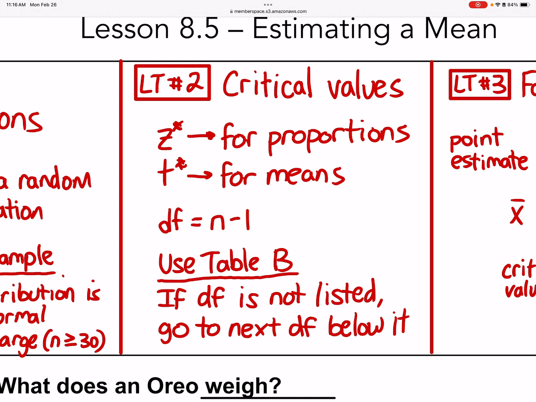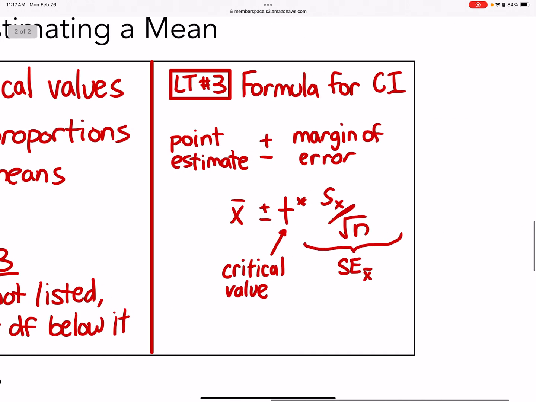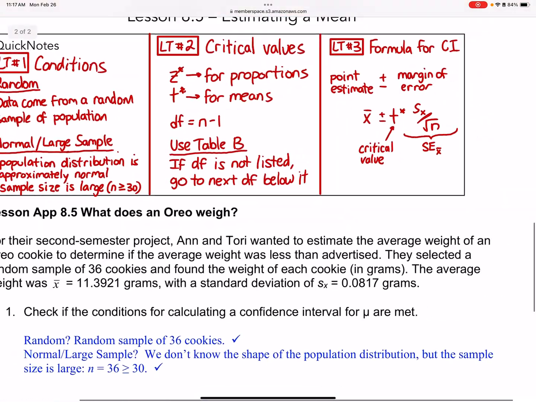If you use the table, which I'll show you how to use, you use degrees of freedom. If it's not listed, you just go to the one below it, because a smaller sample is more conservative. On the table, you'll see that it's not all listed. And here, the formula for the confidence interval is just the point estimate, which is your mean, plus or minus your margin of error, which for this one is T star times S over square root of n. Okay, so go ahead and do this.